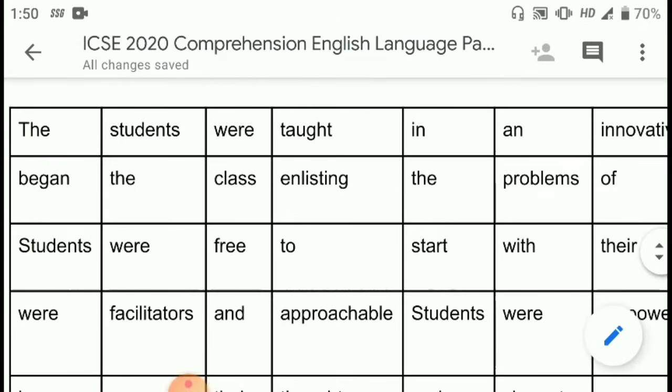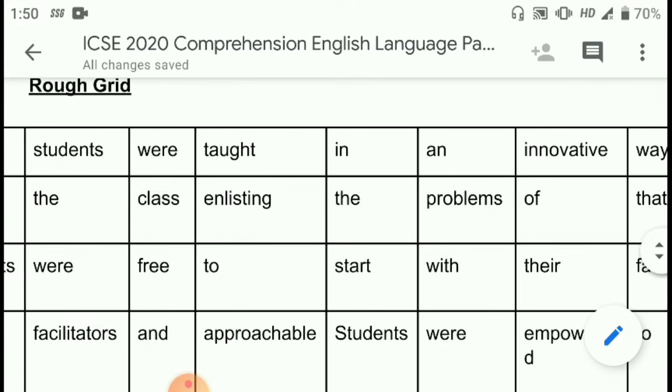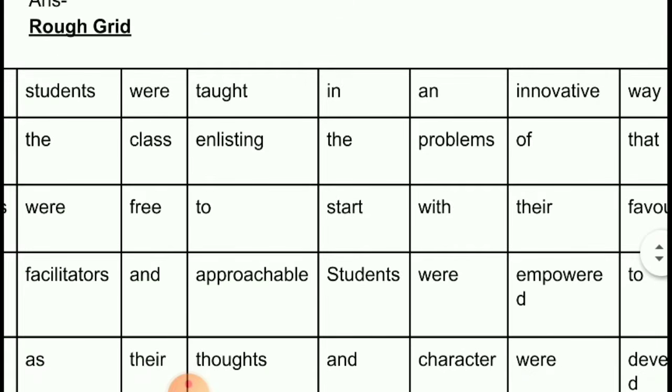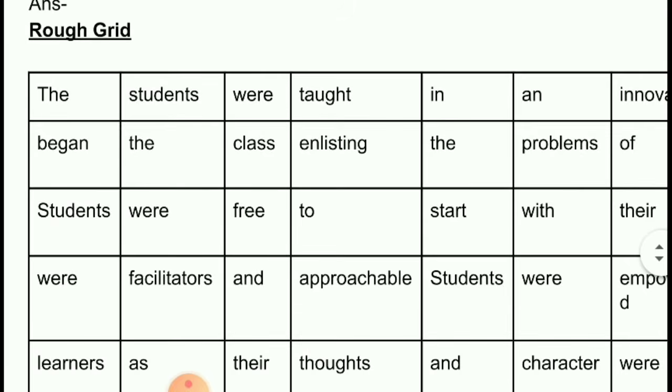Now if you see horizontally, I've taken 1, 2, 3, 4, 5, 6, 7, 8, 9, 10. But in a notebook, it is not recommended that you do it like this. I'll share how I've done it in a notebook, so you can see how we'll be doing it when you are sitting for an exam.